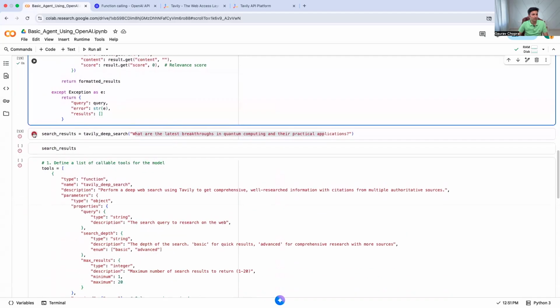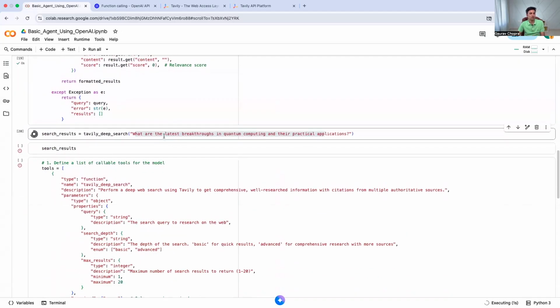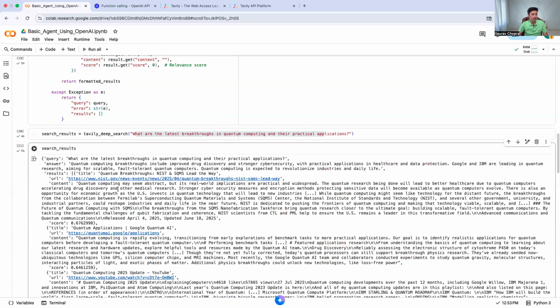When I run this, I'm just passing the question: what are the latest breakthroughs in quantum computing and their practical applications? A normal query. I got the answer back in, I think, 4 seconds. And here is what we have. We have a query and an answer. Quantum computing breakthroughs include improved drug discovery, stronger cybersecurity, all those things, fine.